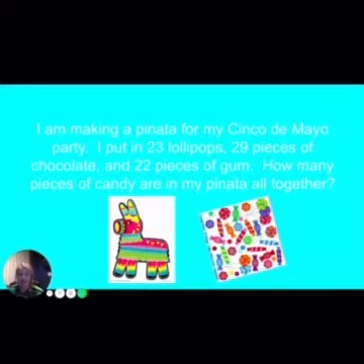Last week, we talked about adding 3 two-digit numbers. In fact, we went all the way up to 4 two-digit numbers. And we know that there are many strategies for this. So what I want you to do is think about which strategy you would like to use to solve this problem. You might want to ask your parents to pause it so that you can figure it out, and then start it once you have your answer to see if your answer is like mine.